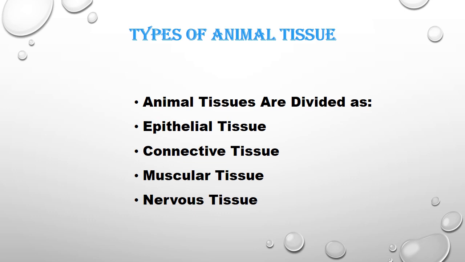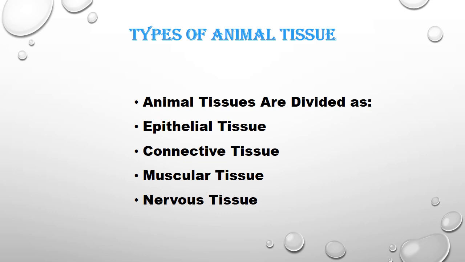In types of tissues, tissues are grouped together to form organs. For example, heart, stomach, brain. Organs are grouped together to form a system, each of which performs a particular function. For example, the digestive system. In the digestive system, there are various organs, and these organs perform various functions.